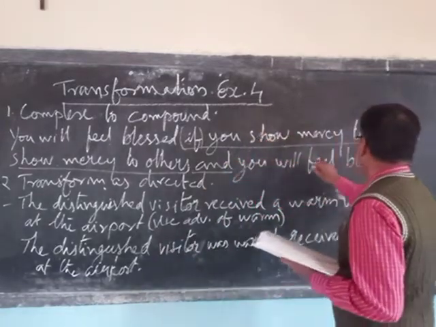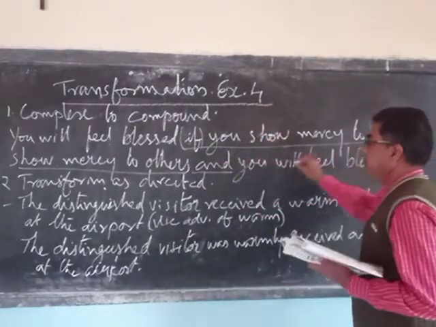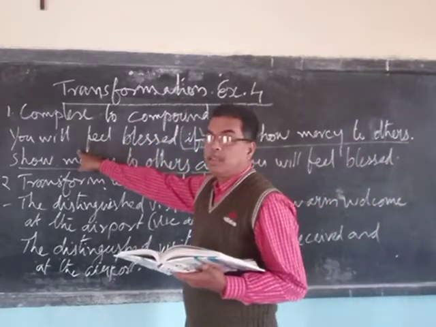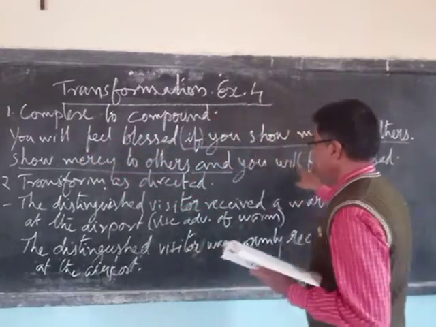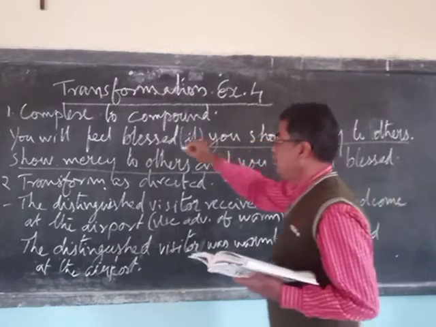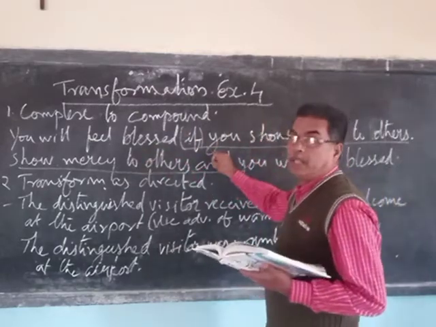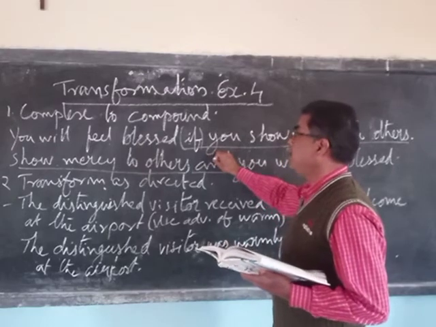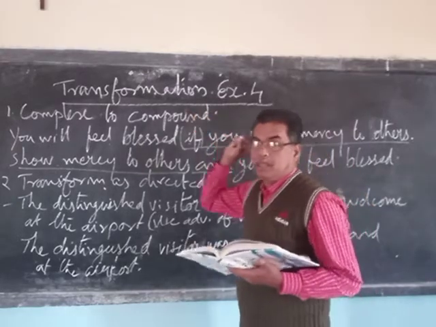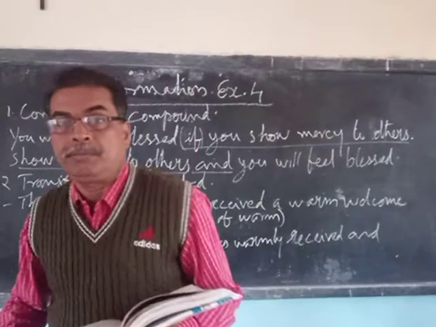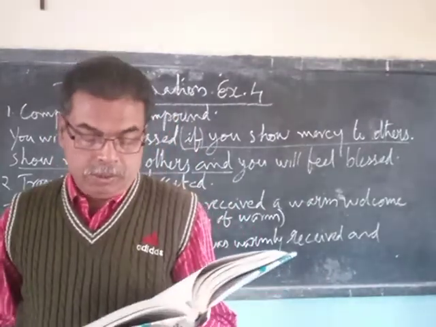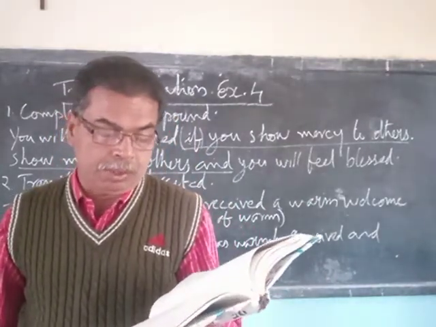And you will feel blessed is the clause that already exists there. So now you have a coordinate clause and a coordinate clause connected with a coordinating conjunction, and we have a compound sentence made. Is that clear? Okay, now let's look at a few more examples.